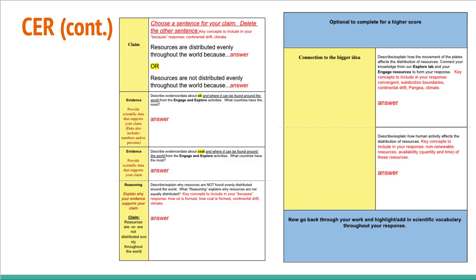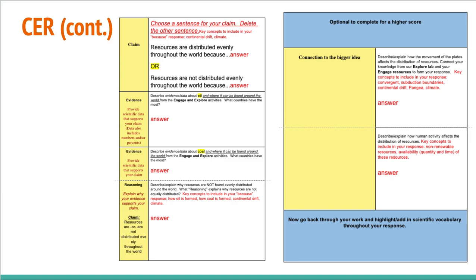There's also some key concepts that I want to make sure that you include in your because response. You should probably talk about continental drift and climate. So the first one is resources are distributed evenly throughout the world because, and then give me an answer, or resources are not distributed evenly throughout the world because, and then give me your because answer, including that continental drift and climate. Delete the other one. You're either deleting the statement above the or the statement below the or.